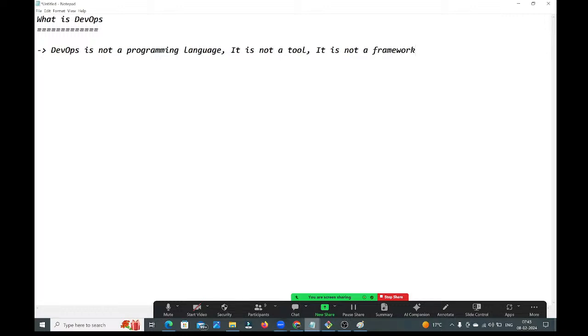See guys, DevOps is not a programming language, it is not a tool, and it is not a framework. Then what is this? DevOps is a culture, or it is a process, or it is a set of practices in the software industry.